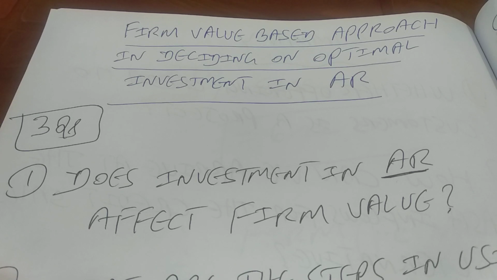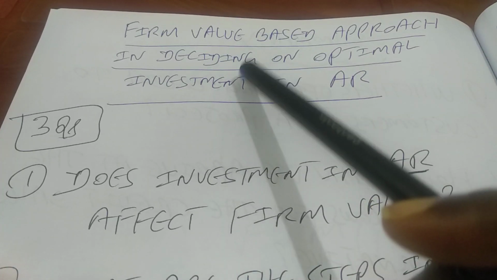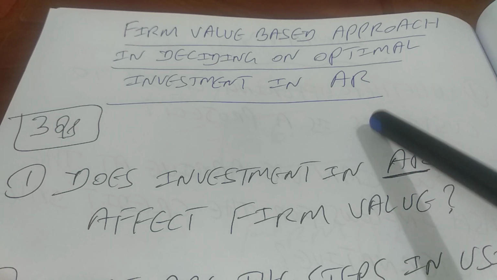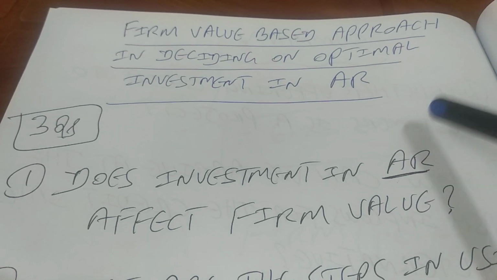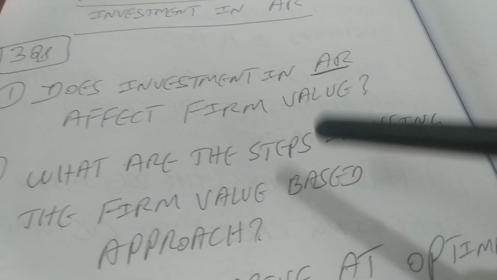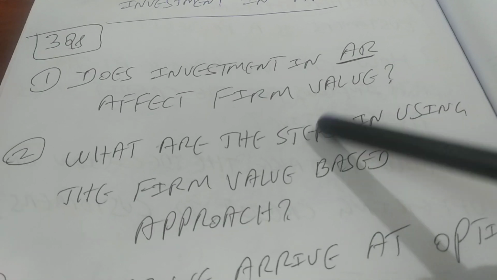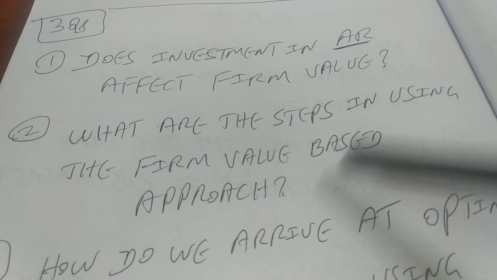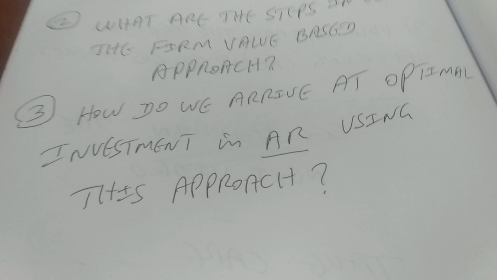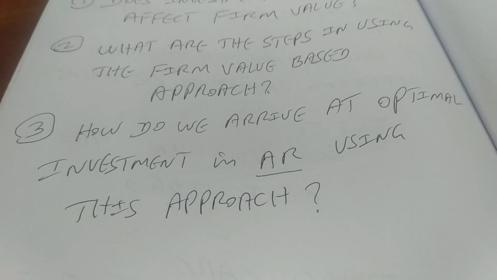Hello all, in this video we'll have a discussion on firm value based approach in deciding on optimal investment in accounts receivable. So the questions we are trying to answer in this video are these: does investment in accounts receivable affect firm value? What are the steps in using the firm value based approach? And the last one, how do we arrive at optimal investment in accounts receivable using this approach?